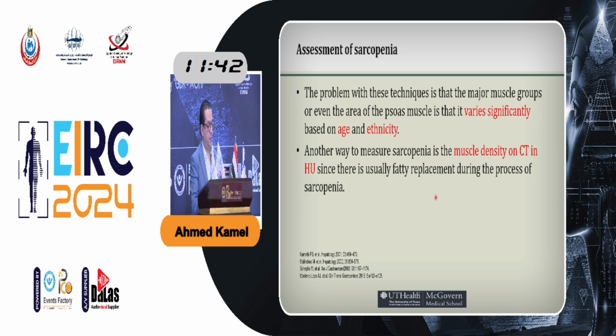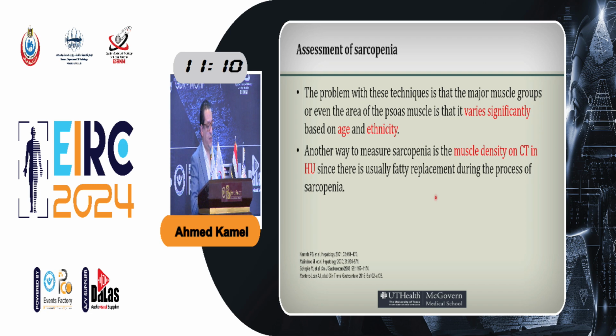The problem with these techniques when you measure areas is that it varies significantly with age and ethnicity. For example, a normal person of a certain ethnicity might have bigger muscles or more muscle than another normal person of a different ethnicity. So you cannot really rely just on absolute area to say this patient has sarcopenia, because it depends on the ethnicity and age as well.